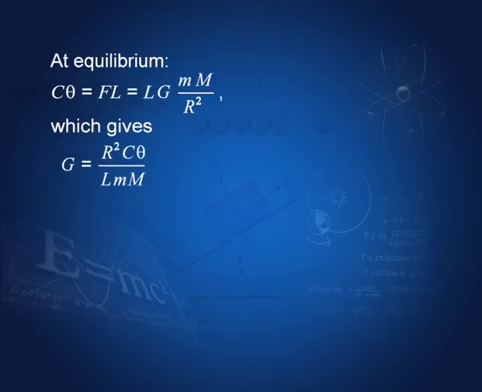We write this equation: C theta is equal to L G m M by r squared. From this we can get G, which is equal to r squared C theta divided by L, the length of the beam, m, the mass of the small sphere, and capital M, the mass of the big sphere.